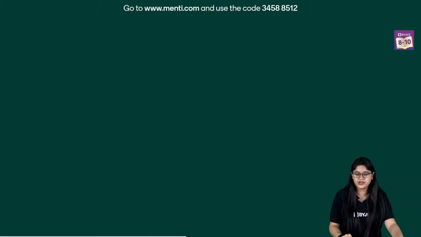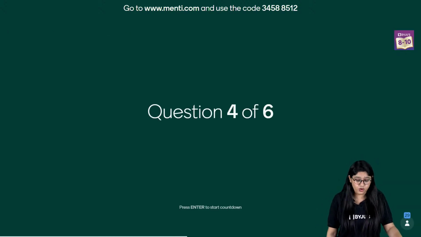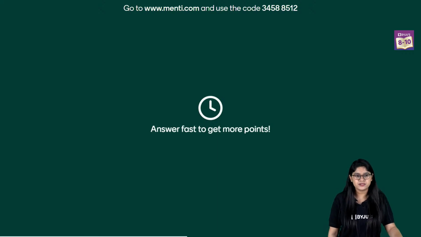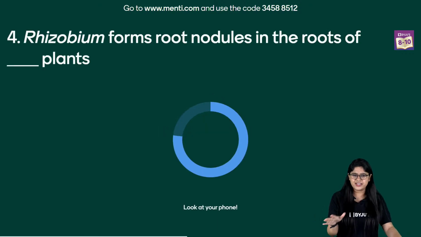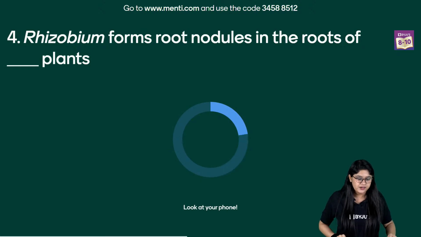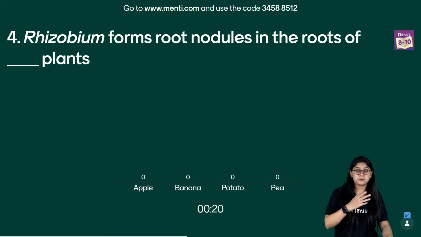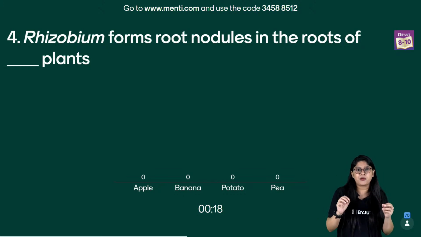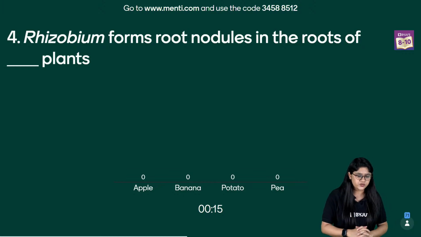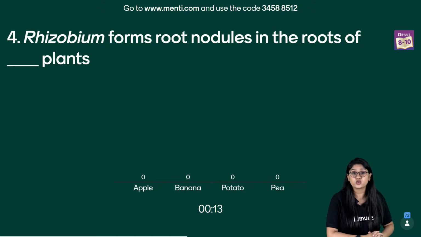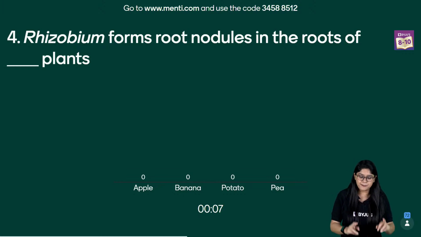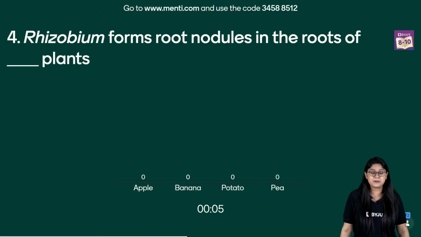Let's move to the next question, everyone. Here we have question number 4 with us. And it's a very easy question. It's a very important, very interesting and super important chapter. Rhizobiums form root nodules in the roots of dash plants. Very easy. In the options we have apple plant, banana plant, potato plant and the pea plant. In which of these plants will we see the formation of the rhizobium? We know that rhizobium is a type of bacteria present in the root nodules of these plants.